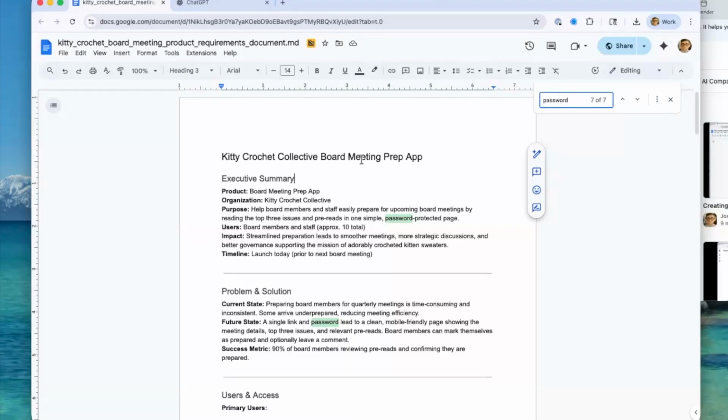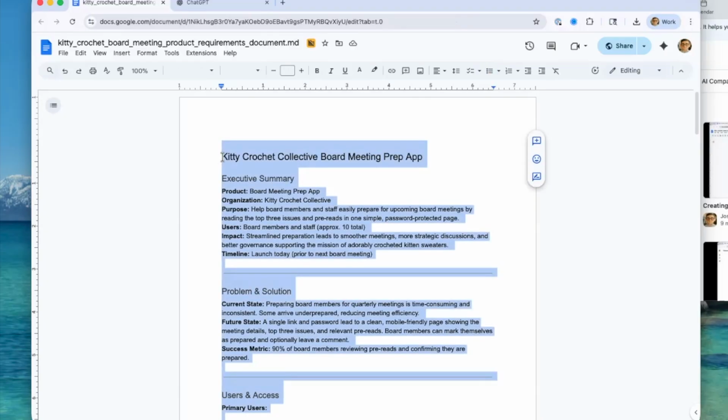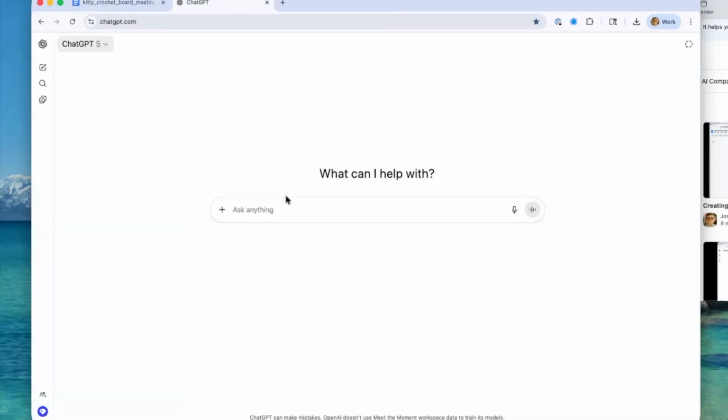Okay, we created our product requirements document for the Kitty Crochet Collective board meeting, and now we're going to attempt to create the application in ChatGPT. So what I'm going to do is just copy and paste my entire product requirements document here, or PRD, and I'm going to go into ChatGPT and say, please create this application and then show me in preview, please.